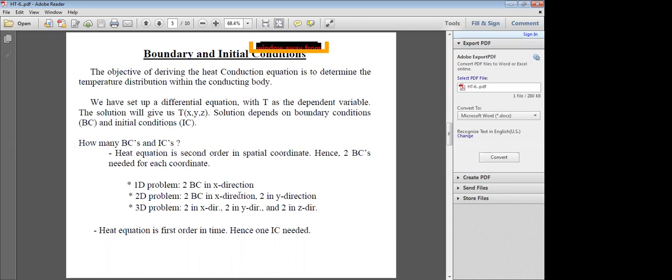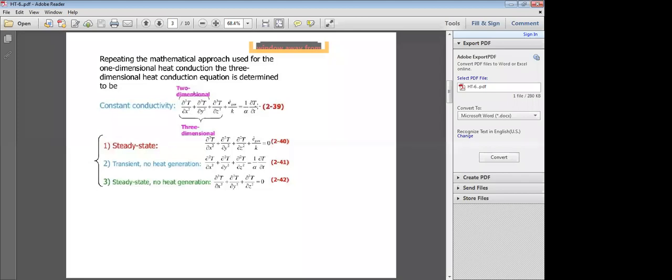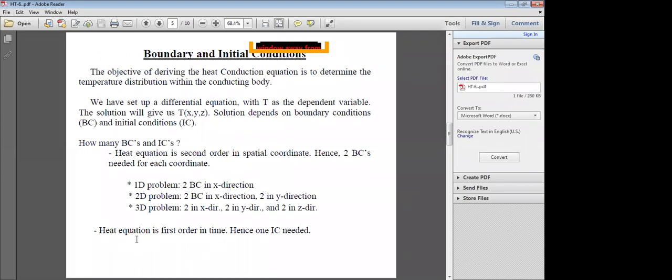Next, what is on the right hand side of the equation? It is 1/α ∂T/∂t, the temperature variation with respect to time. The heat equation is only first order in time. If you see this equation, ∂T/∂t is first order, whereas ∂²T/∂x² is second order. So the heat conduction equation is first order in time.